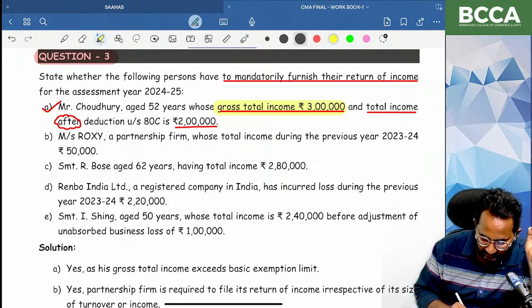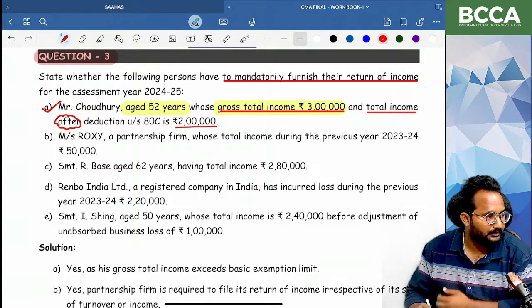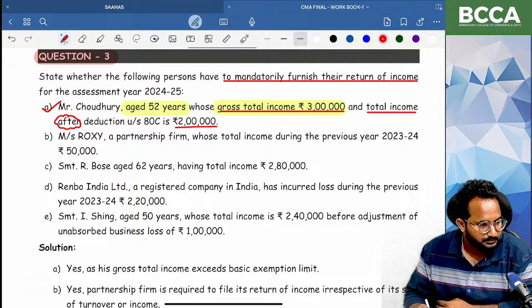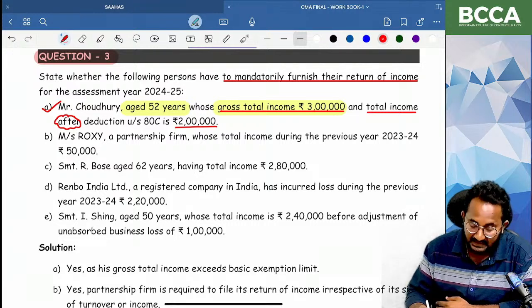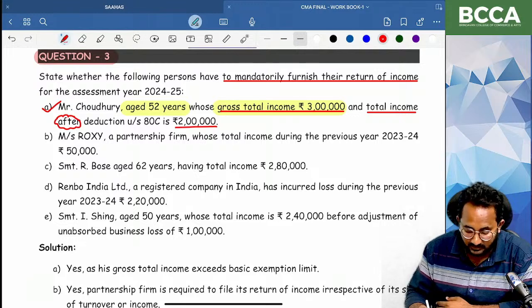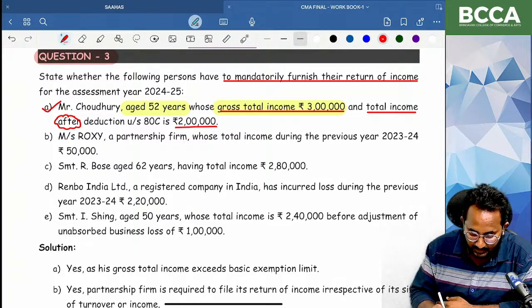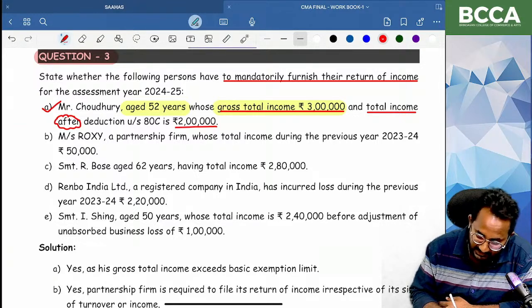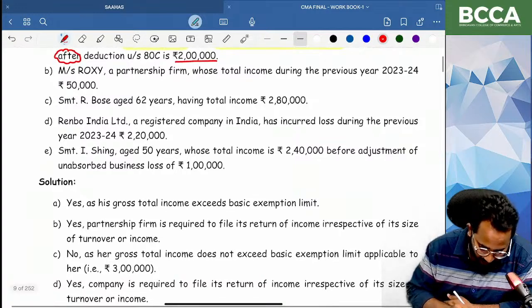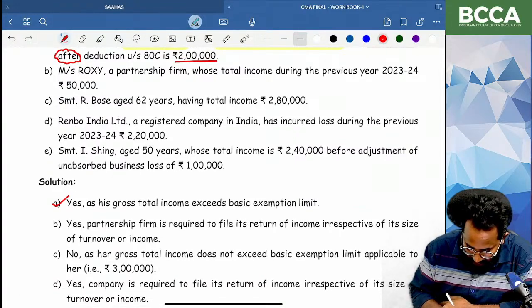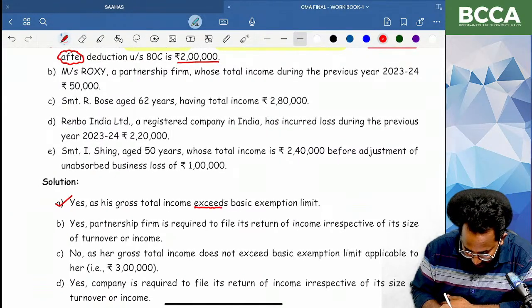What is the basic exemption limit for an individual who is 52 years of age? 2,50,000. Has the basic exemption limit been exceeded now? Yes. So he needs to file the return of income mandatorily because the gross total income before claiming section 54 series exemptions exceeded the basic exemption limit.